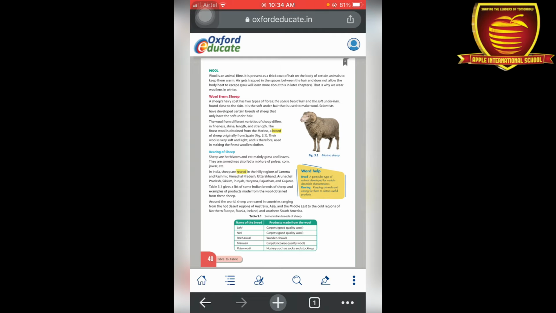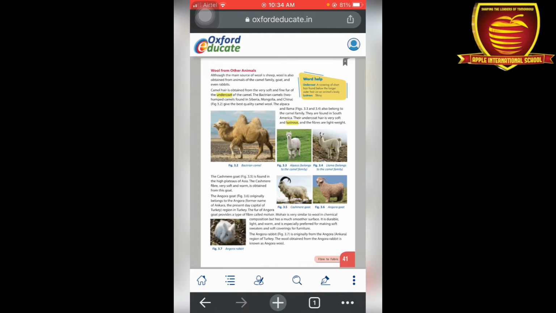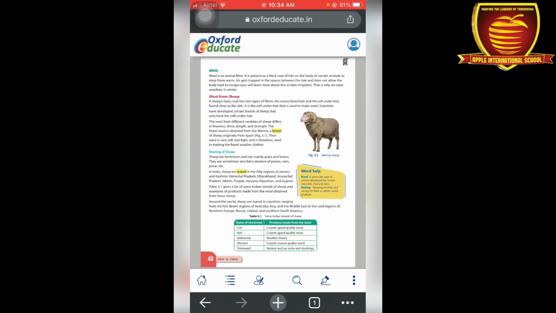is found close to the skin. So okay, because under the hair the wool is soft as compared to the outer body. Okay, so scientists have developed certain breeds of sheep that give only soft under hair. Okay, so the different varieties of sheep